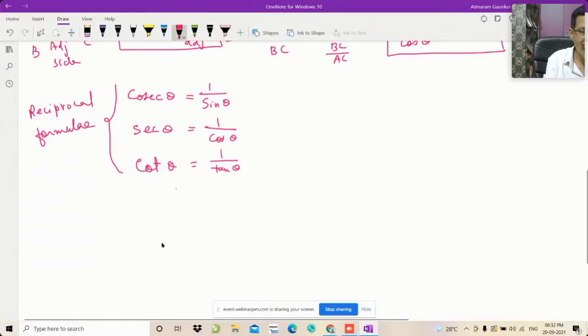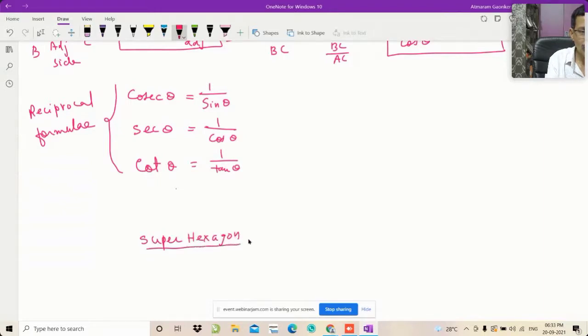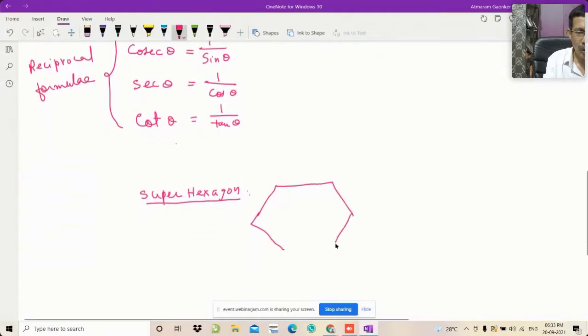So now I will tell you how to remember using the super hexagon. A super hexagon is nothing but a hexagon. A hexagon is nothing but a polygon with 6 sides. And this is a hexagon.